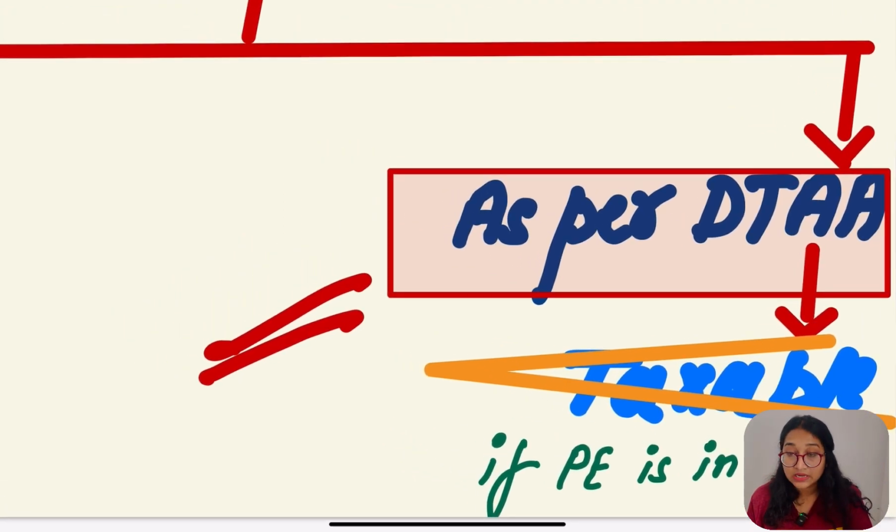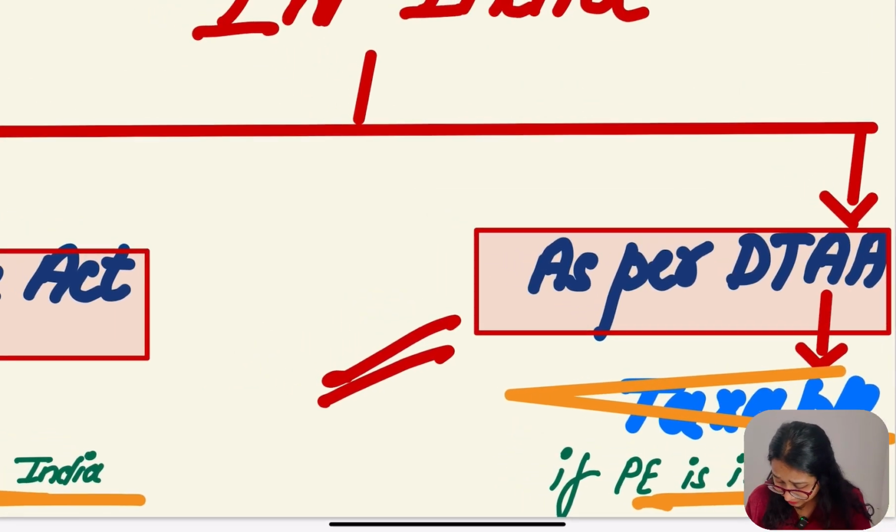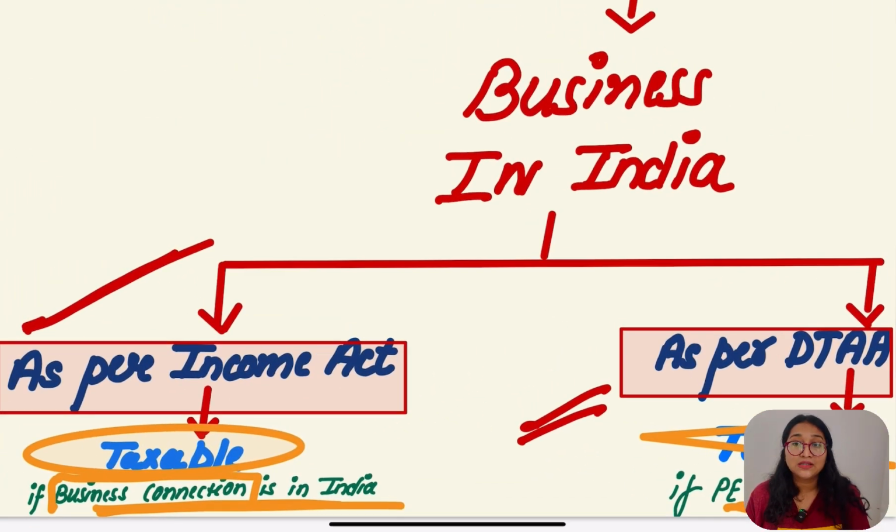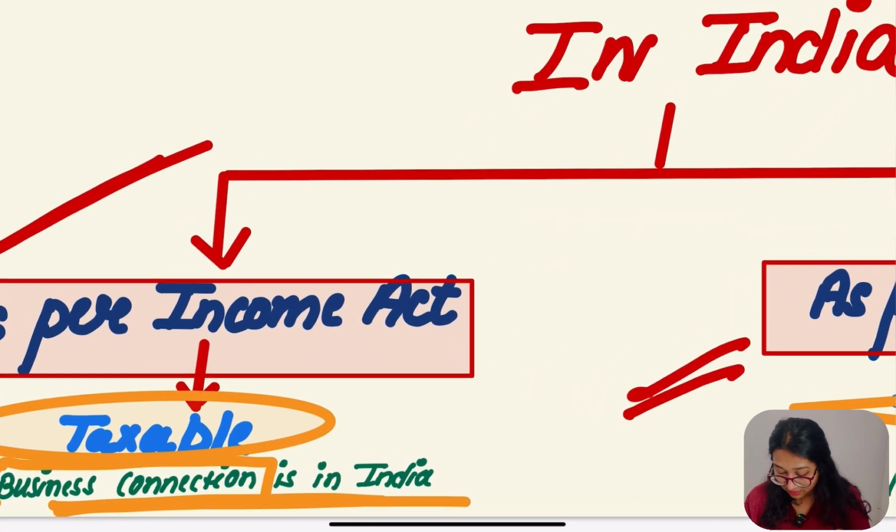So as per DTA, if PE is in India, now we know the meaning of P, just because of DTA. I know you already read what the other branches are which are going to fall in P in India, okay? So first of all, what are they saying? As per Income Tax Act, if there is business connection in India, in that case the income is going to be taxable. That is going to be income deemed to accrue in India.